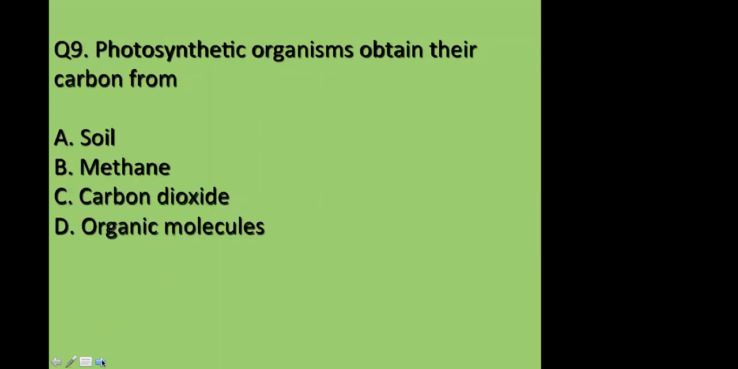Photosynthetic organisms obtain their carbon from soil, methane, carbon dioxide, or organic molecules. From where do these organisms get the carbon? Start. C, D, C, D. Nice. C. You need to type, don't say. No problem.